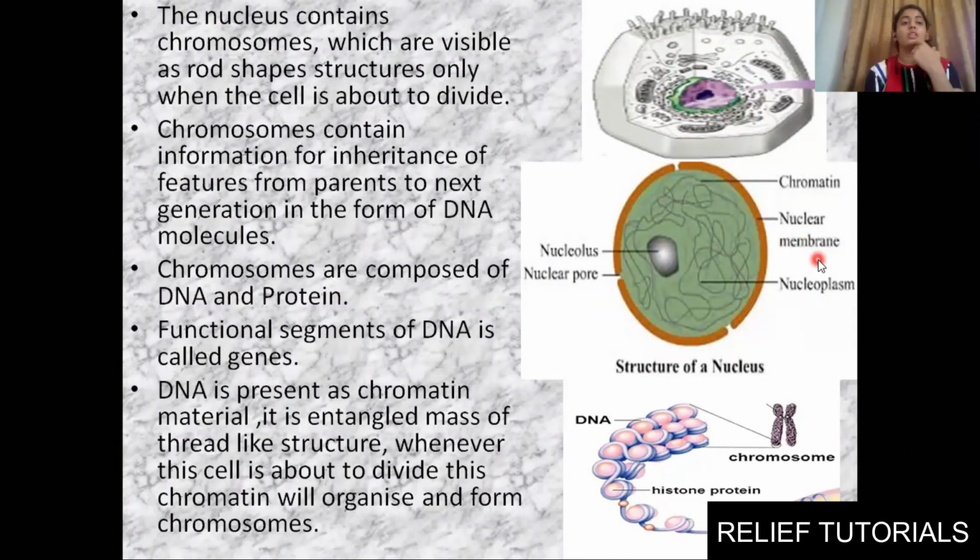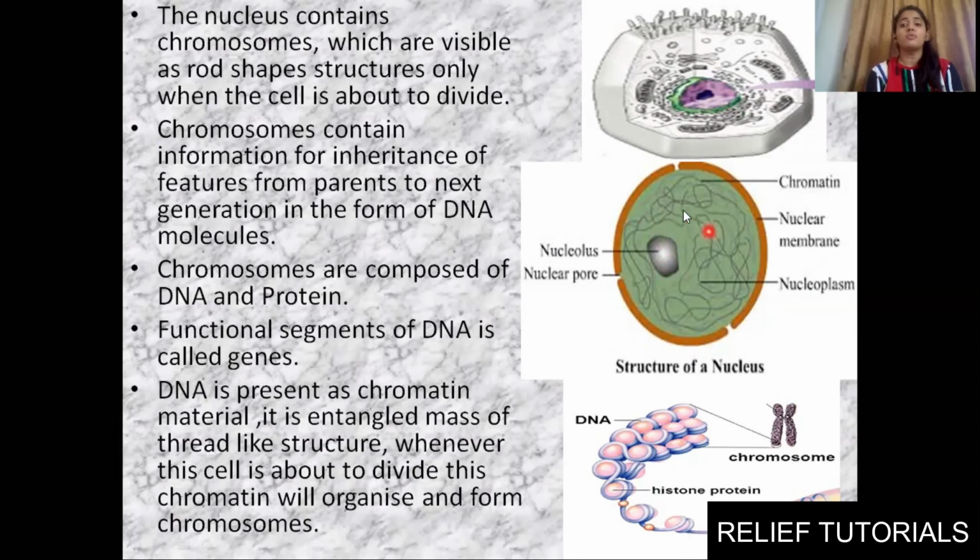Then second thing, what does nucleus consist of? It consists of chromatin material. As we discussed, it has DNA, means chromatin material. Third thing, it has nucleolus. Okay, this is nucleolus. Then here are the pores. These pores are known as nuclear pore. And the liquid, the fluid, is known as nucleoplasm. Okay, easy to remember. Chromatin, nuclear membrane, nucleoplasm, nucleopore, and nucleolus.